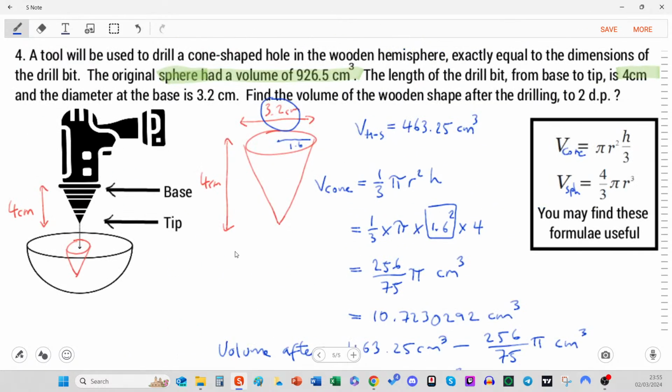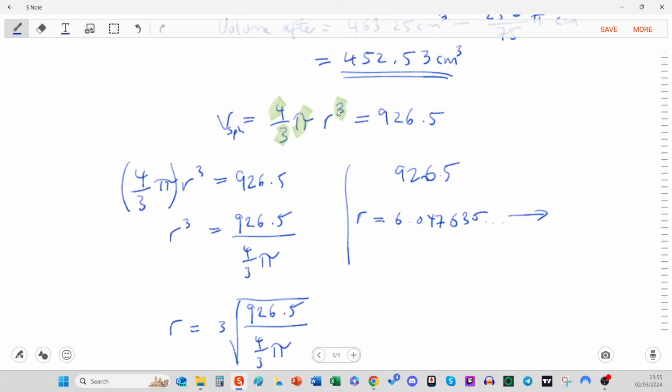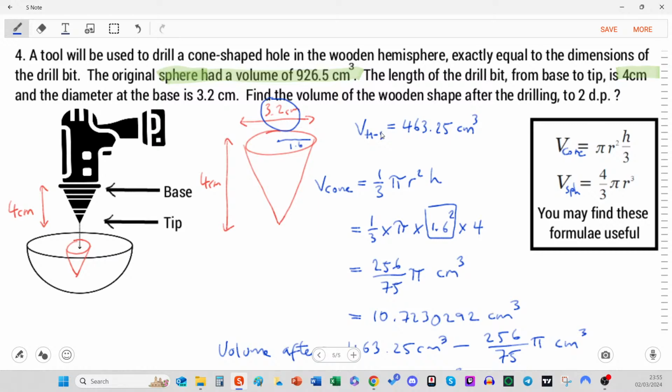What a cool extension, eh? So that's a possibility. As you can see, we can handle it. We can put it equal to 926.5 and rearrange the formula. So from this point onwards, we will need the skills of rearranging formulae, and that's going to be our next lesson. So I've already created that.